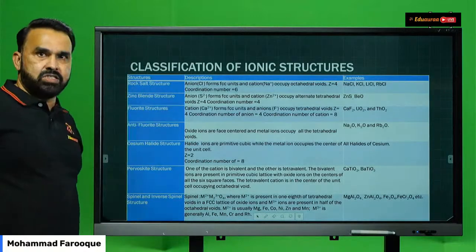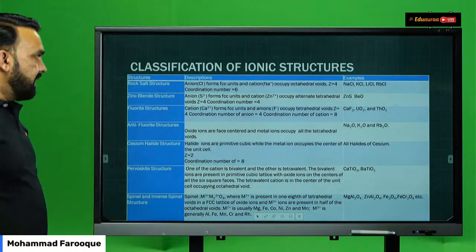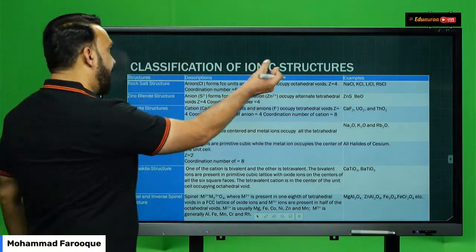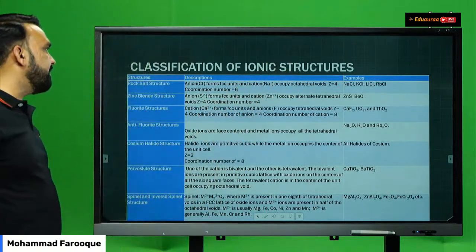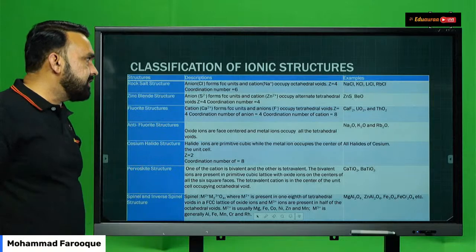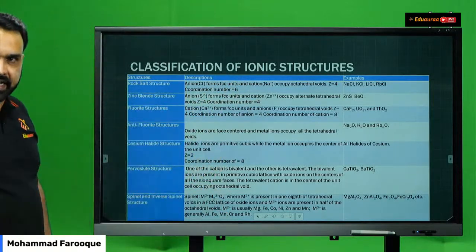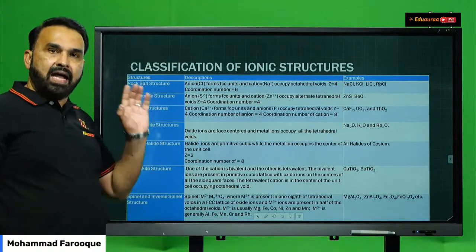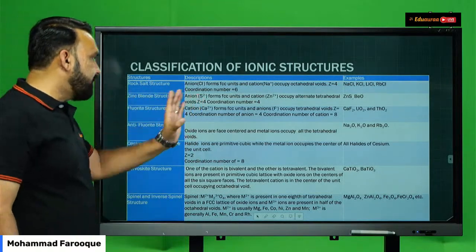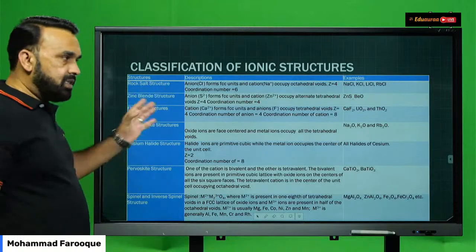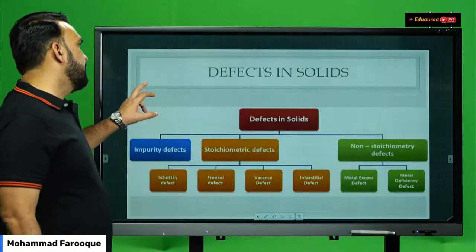Now this table is only for your reference, students. Different ionic structures are given to you, with descriptions of the structure and the examples. This table is there in the NCERT textbook. Go through the table and just remember the coordination number for the particular type of crystal structure in case of ionic solids.